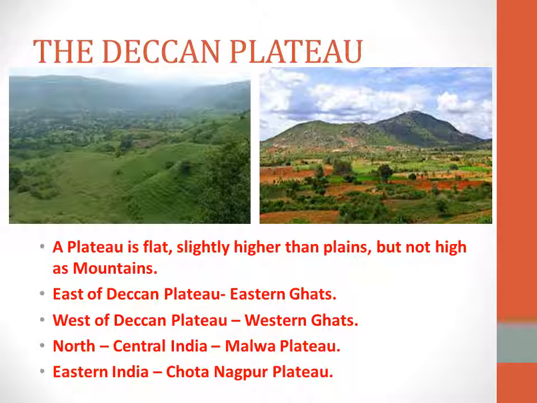So usually we should know what is Deccan Plateau, what is a plateau, and what are the plateaus in India. A plateau is flat, slightly higher than plains, and not like mountains. It is lower than a mountain. In Deccan Plateau we have two Ghats: the east side is called Eastern Ghats and the west side is called Western Ghats. And two more plateaus we have: Malwa Plateau and Chota Nagpur Plateau.